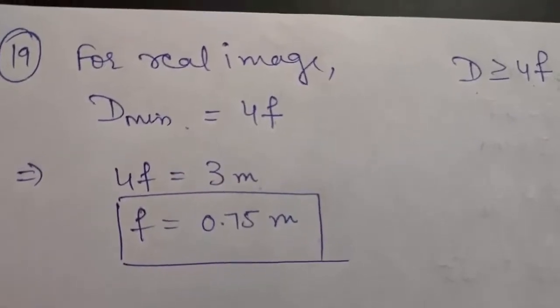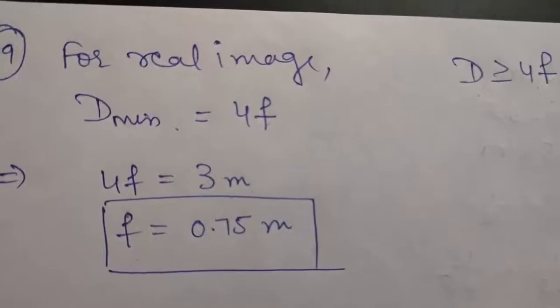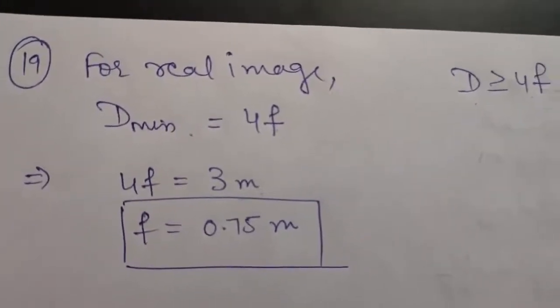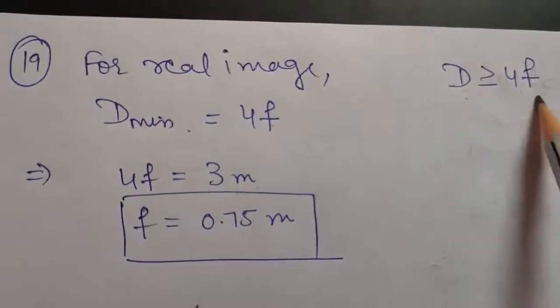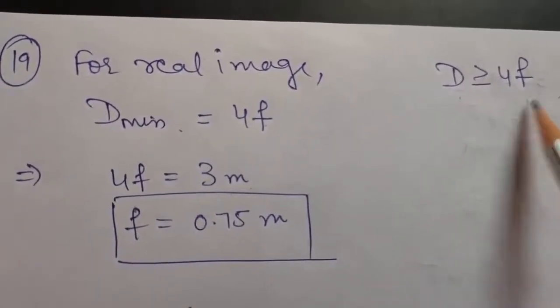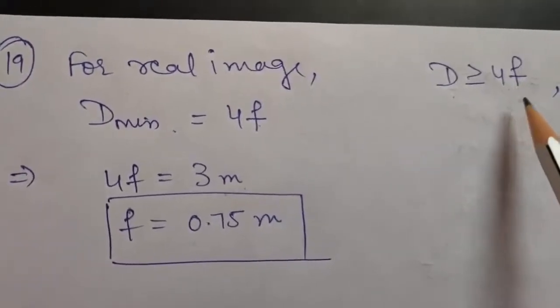Okay, so as you can see here, by remembering some formulas we can very easily do some numericals. So it is always beneficial to remember some formulas. For example, you can remember this, that if you are given the distance between object and image, then the minimum distance should be equal to 4f to get a real image.